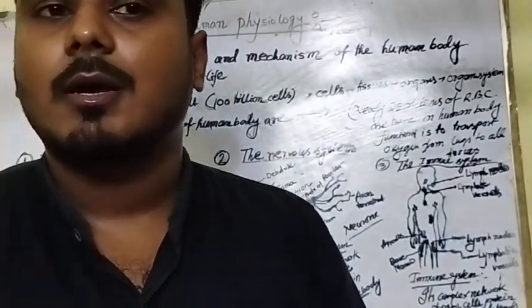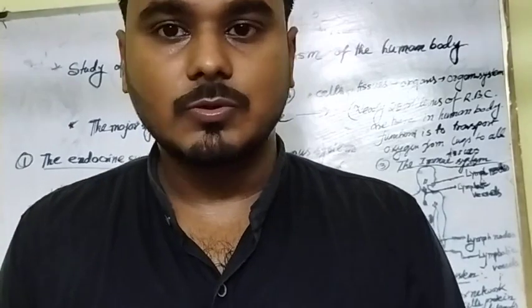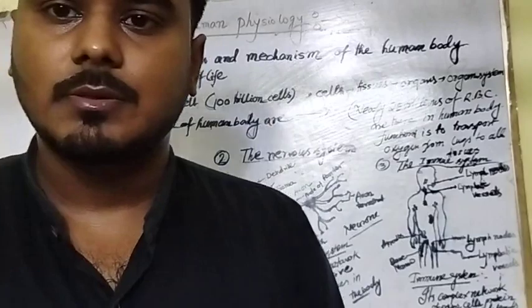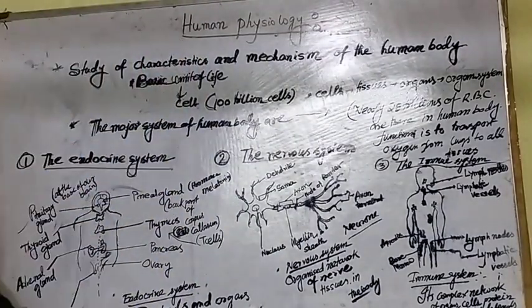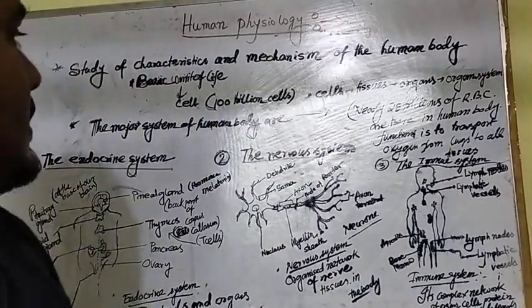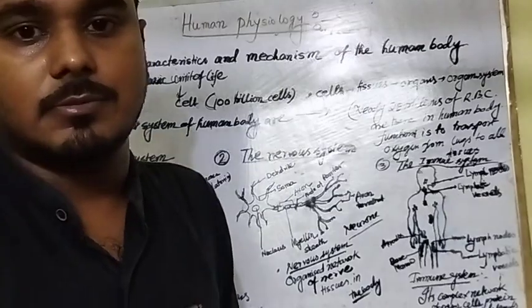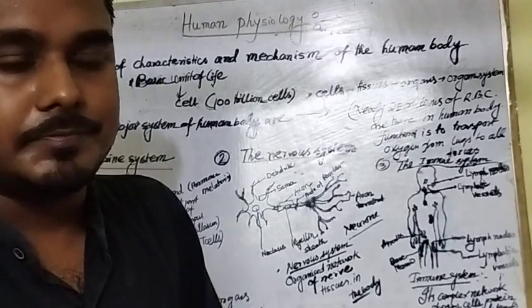I have completed my graduation in zoology, and today's topic of discussion is human physiology. And what is called human physiology? The study of characteristics and mechanisms of the human body system is known as human physiology.